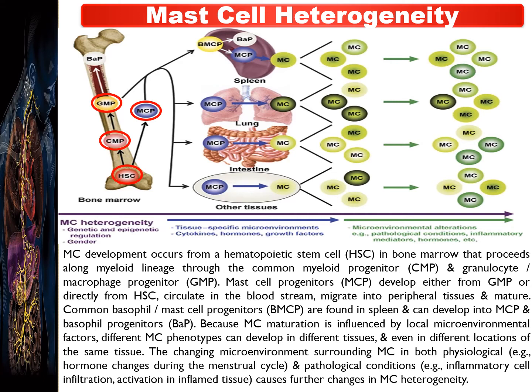and circulate in the bloodstream, migrate into peripheral tissue and mature. Further, the common basophil and mast cell progenitors, BMCP, this one, see in this diagram, are found in the spleen and can develop into the MCP, that is the mast cell progenitor, and the basophil progenitor, BAP, this one.